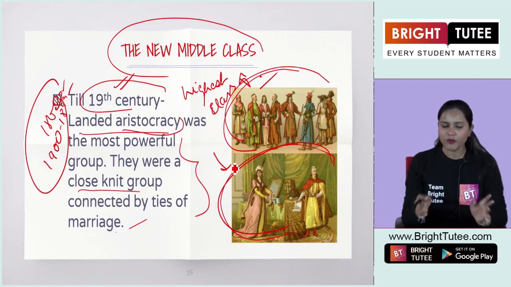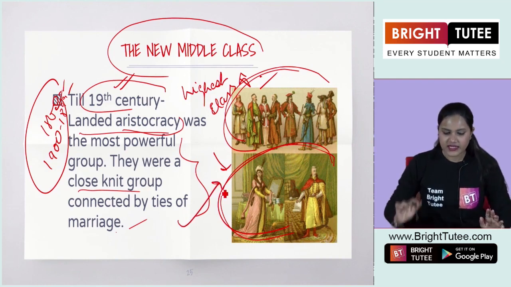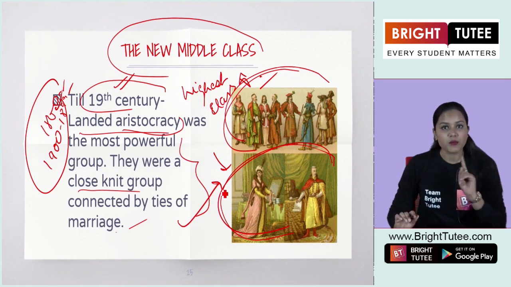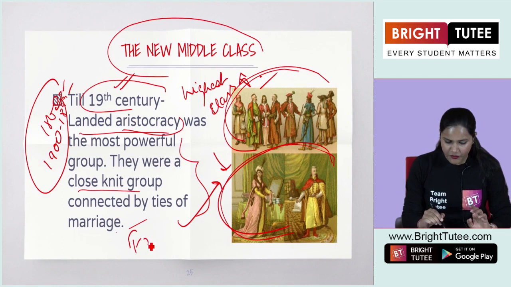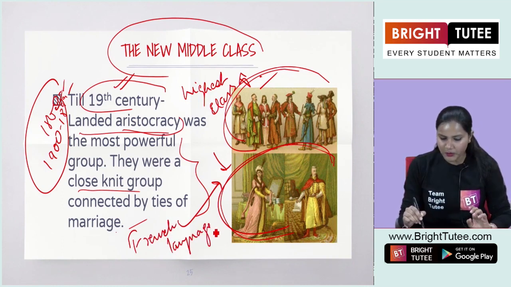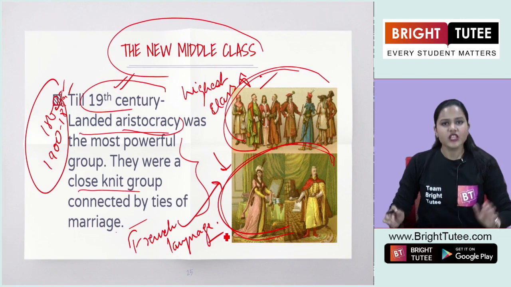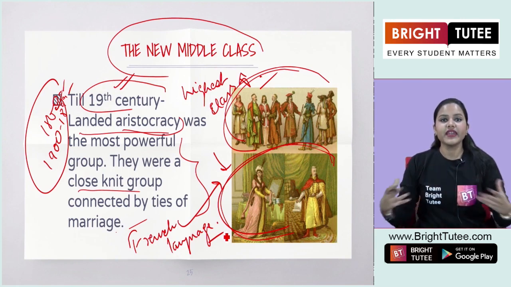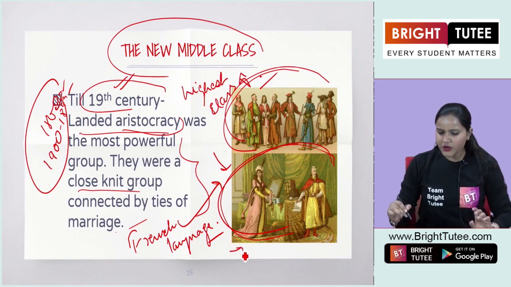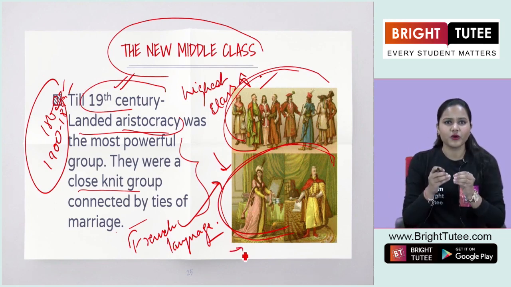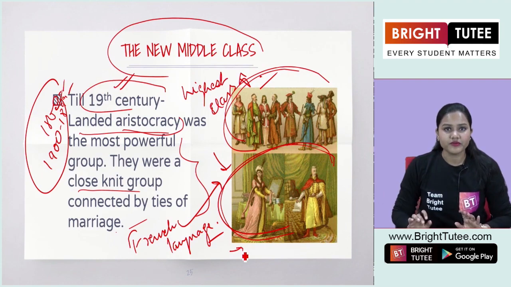So it was a small group connected by these ties of marriage. Apart from this, they were the people who used the French language for official purposes. This is how they were connected with each other. But we see that these were only a small group in Europe.